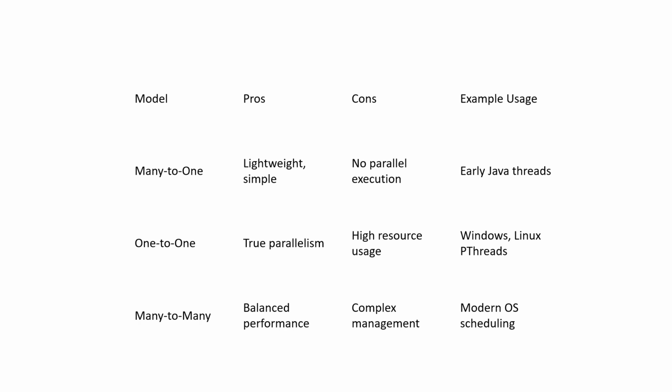The first model is many-to-one. Advantage is lightweight and simple. Disadvantage: no parallel execution. Example usage: early Java threads. Next one is one-to-one: true parallelism, high resource usage. Examples: Windows, Linux, Pthreads. Next model is many-to-many. Advantage is balanced performance. Disadvantage is complex management. Example usage: modern OS scheduling.